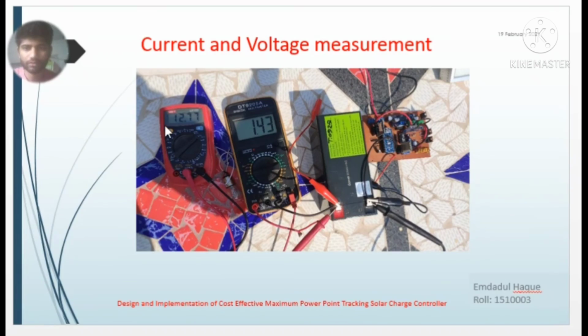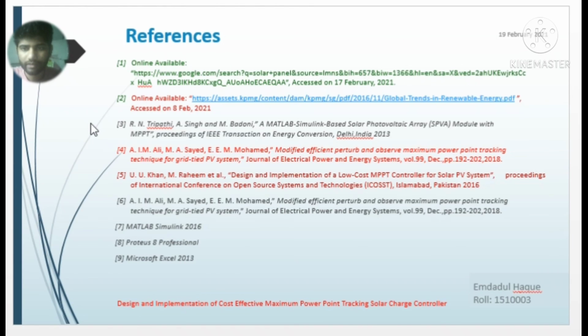This snapshot shows the current and voltage measurement in the field that I saw in the previous video, and here are the references that I have used to make this presentation.